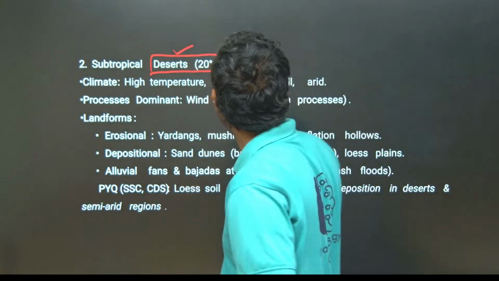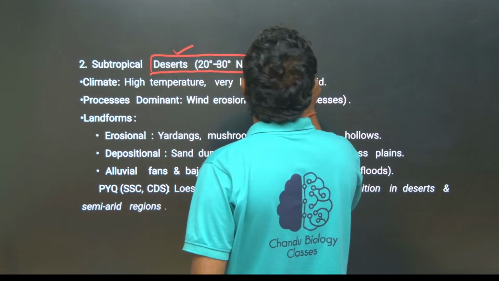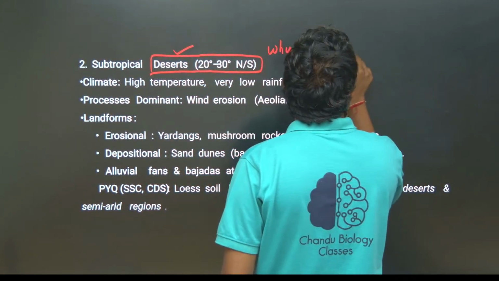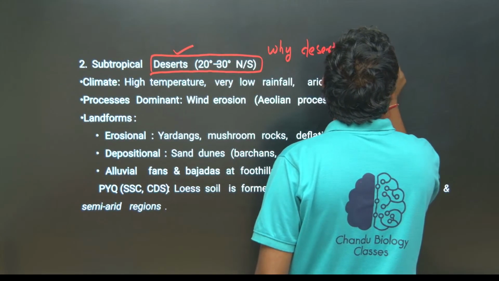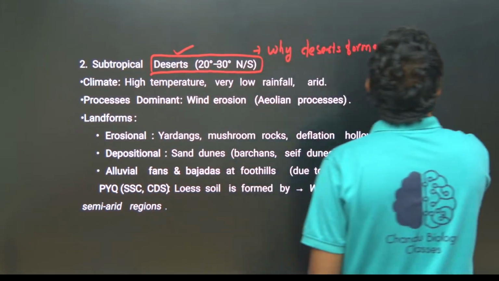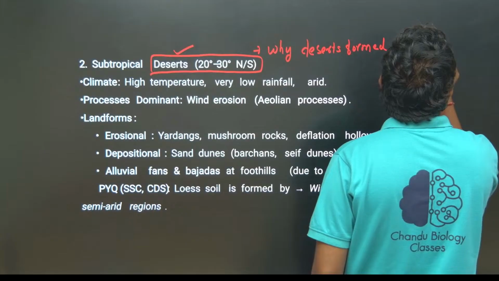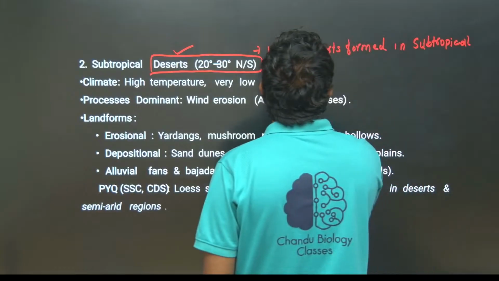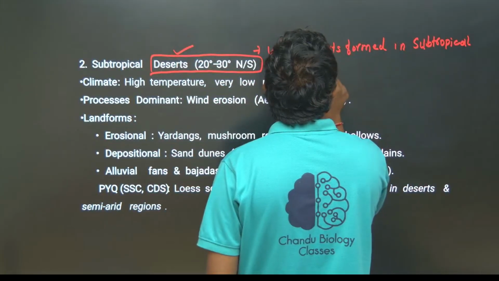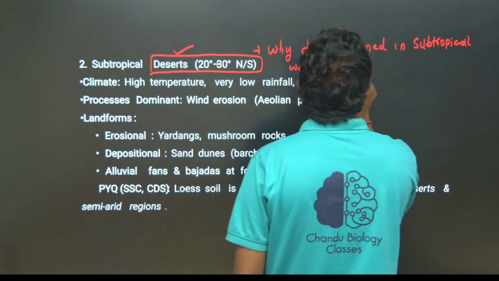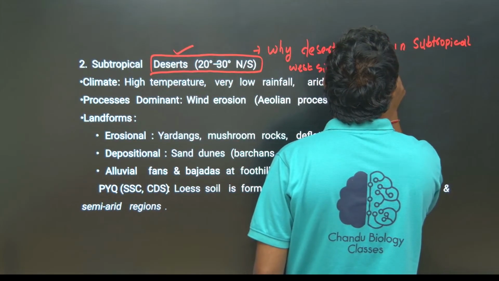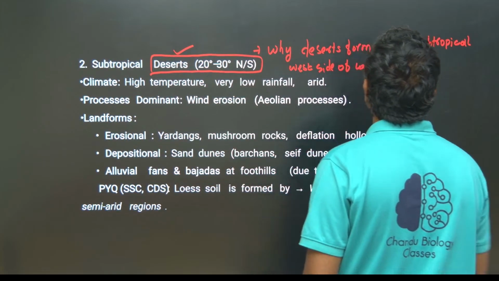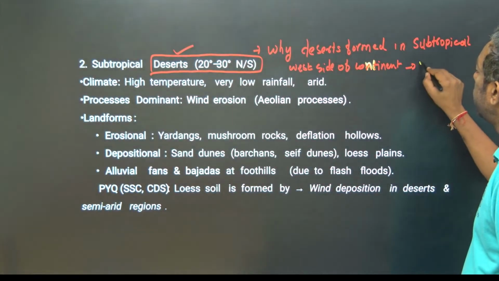Why are deserts formed in subtropical latitudes, on the west side of the continent?